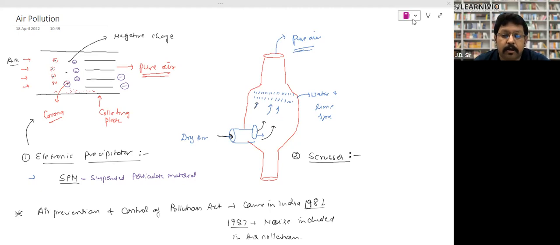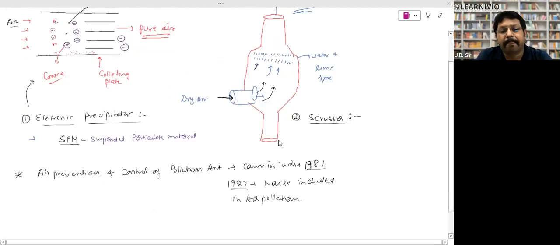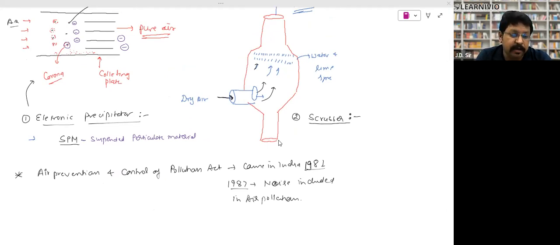Okay, we are going to discuss this one, but it's not that important for your medical examination. So in air pollution, the thing which is important is that in our country, like in India, as the NCERT is based on this country, there is an Air Prevention and Control of Pollution Act, right?